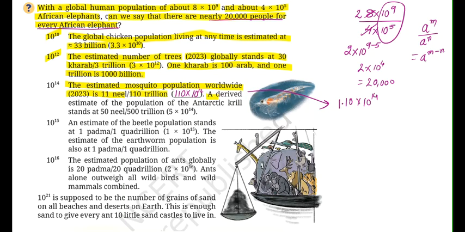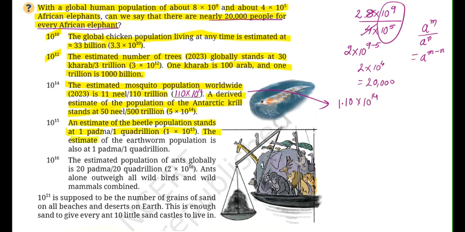right? So a derived estimate of the population of the Antarctic krill stands at 50 Nil or 500 trillion, which is 5 into 10 to the power of 14. An estimate of the beetle population stands at Padma, a quadrillion. So 1 into 10 to the power of 15.